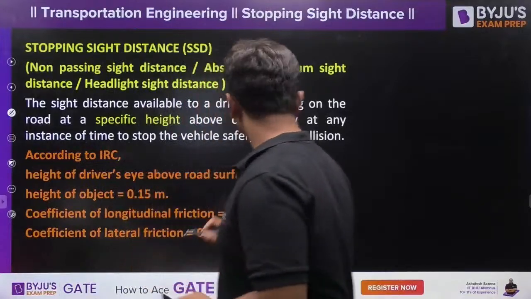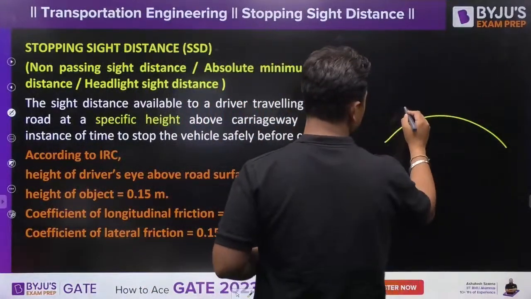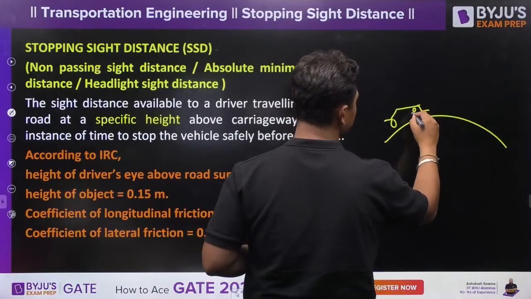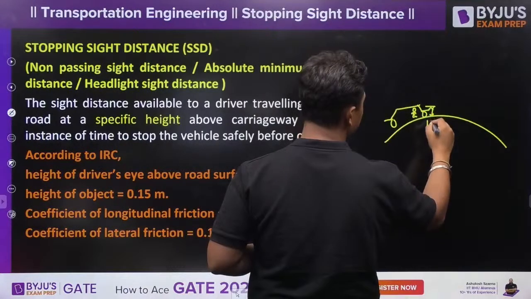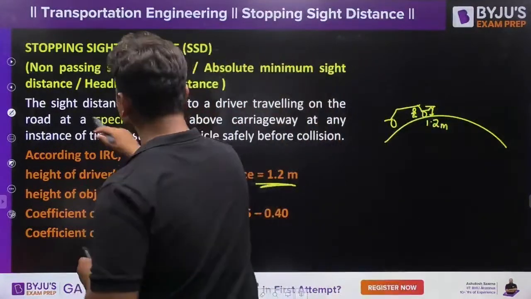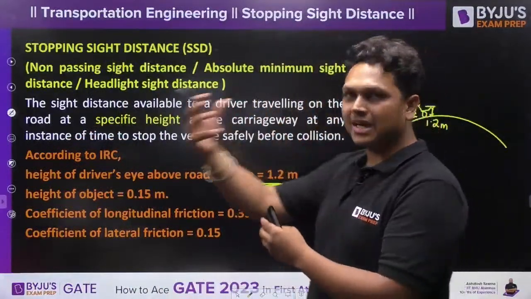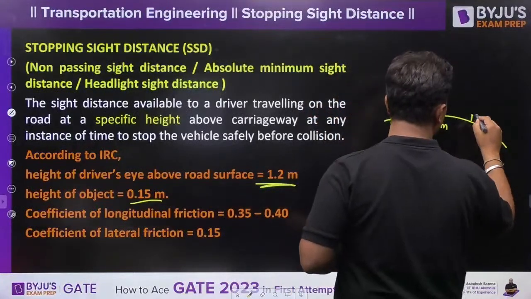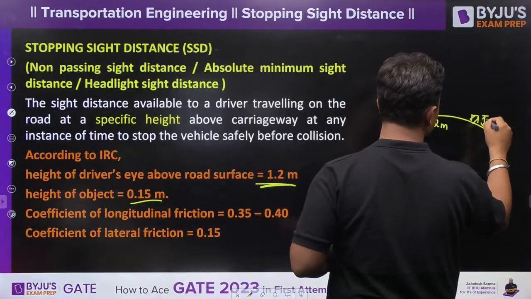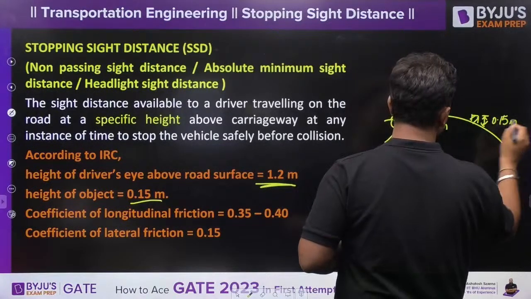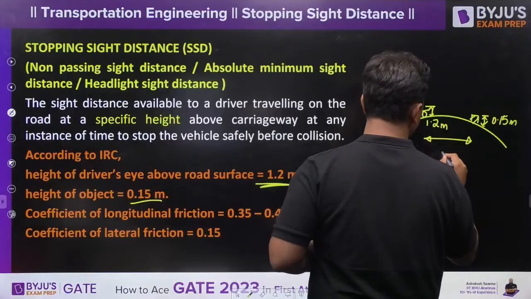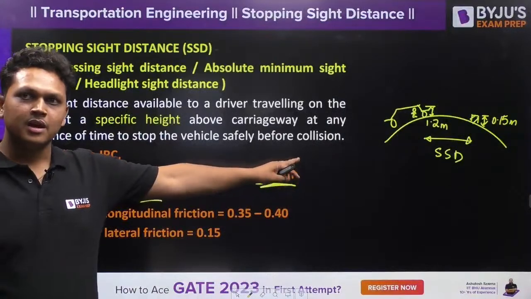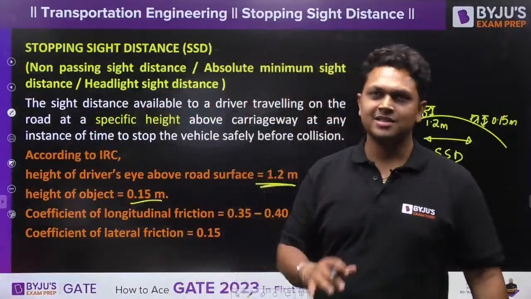The driver sitting over here is at a height of 1.2 meter, and he sees an object whose height is 0.15 meter. How much distance is required for him to stop is referred to as stopping sight distance. Is it clear to all? If there is any doubt at any point, you can comment in the chat section.